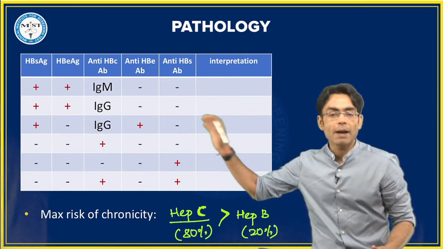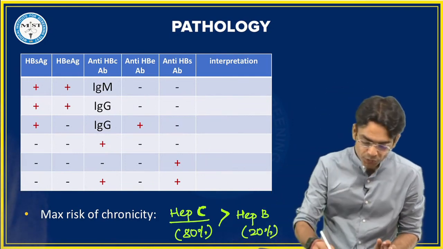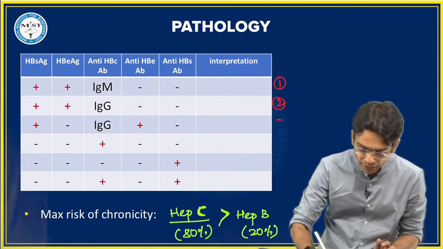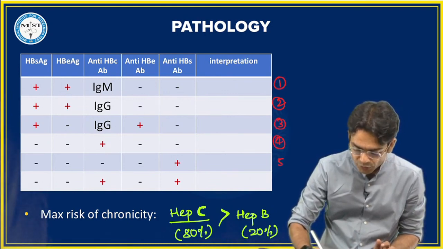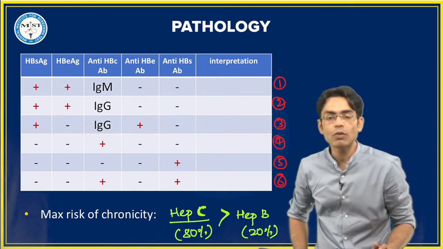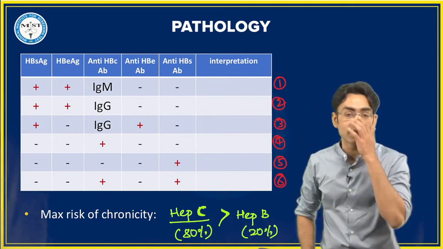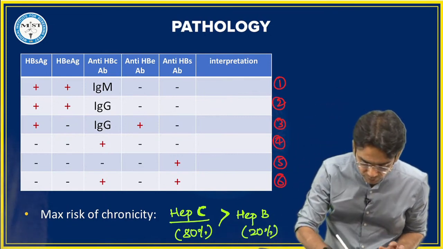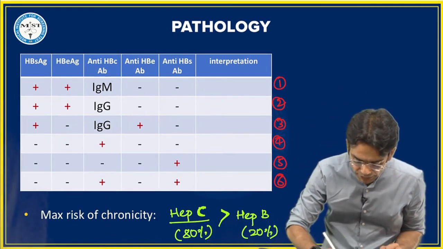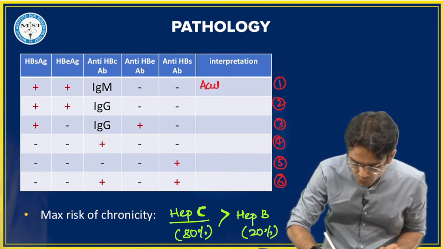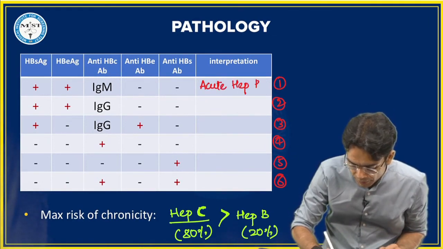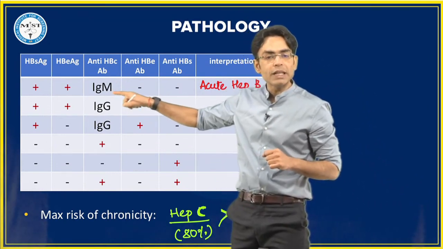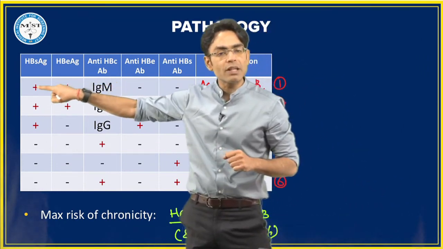ठीक है. अब अपन देखते हैं ये वाला टेबल. तो इसमें लाइन से चलते हैं अपन. ये बहुत इंपॉर्टेंट है बेटा. We have 6 of these. 1, 2, 3, 4, 5, 6. So let's start with the first one. पहला क्या है? What is our first? Very good. Already you have started giving me the answers. This is our acute Hep B. Why we are calling it as acute? Because we are having core antibody positivity, we are having envelope positivity and surface antigen positivity.